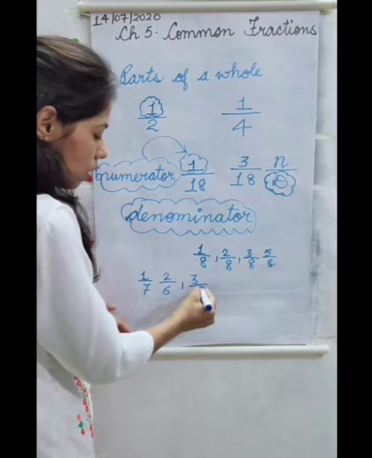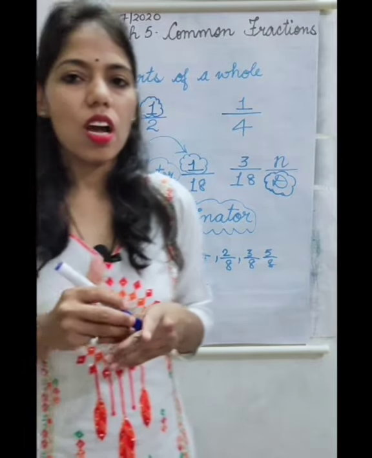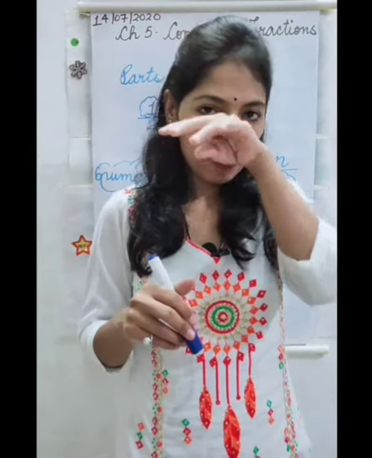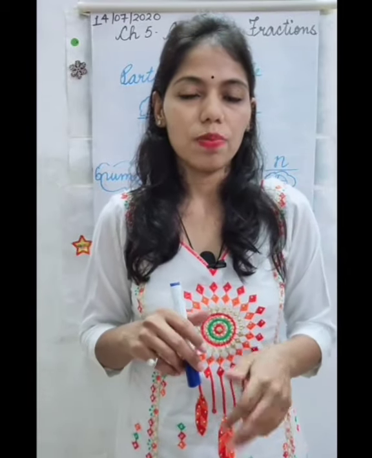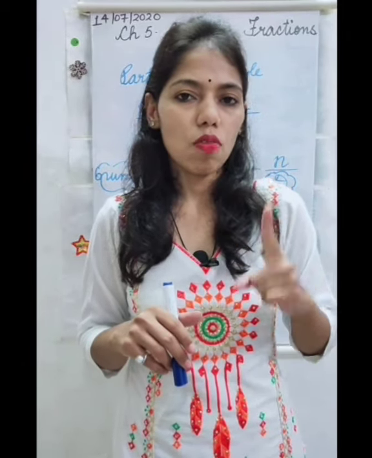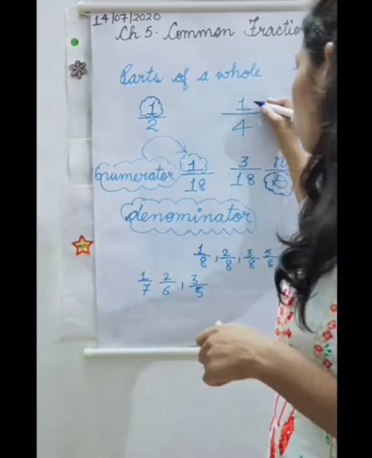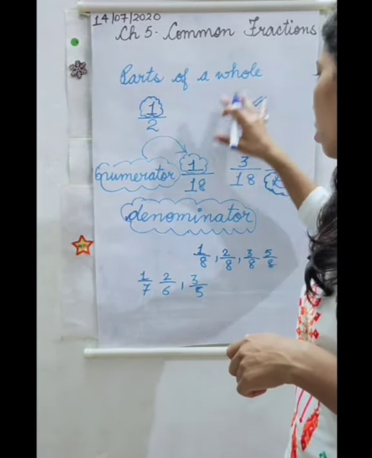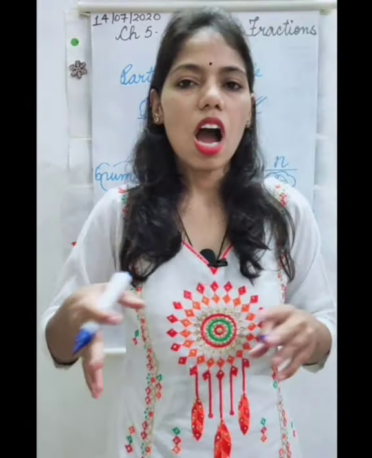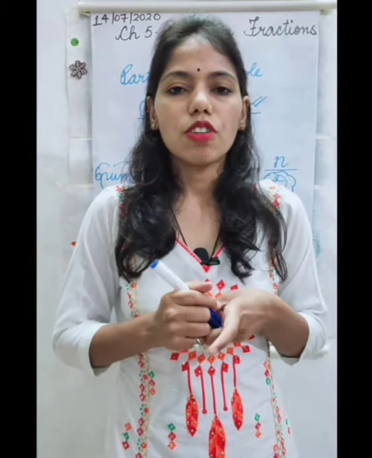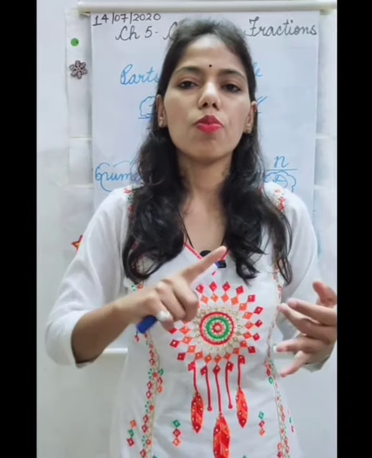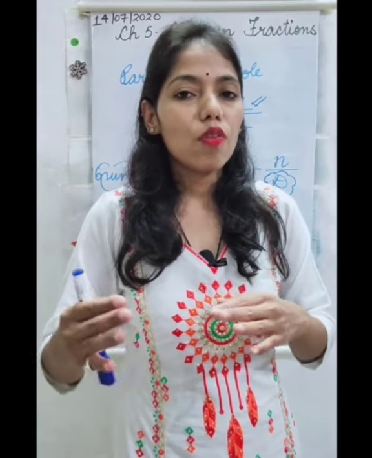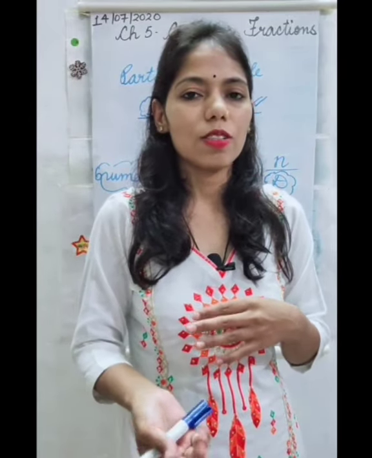These are unlike fractions. After unlike fractions, next term is unit fraction. As unit stands for 1, so fractions which have 1 in the place of numerator are unit fractions. After that, equivalent fraction, proper fractions, and improper fraction. I'll explain you when we will do the exercise.